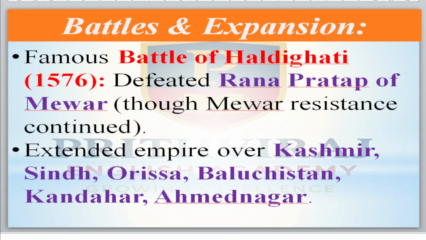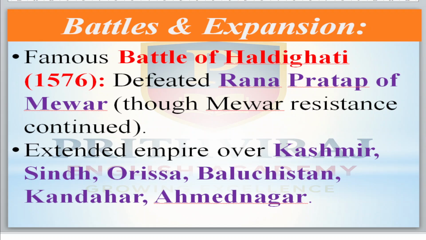He fought the Battle of Haldighati in 1576 against Rana Pratap Singh, the king of Mewar. Maybe in this war Rana Pratap Singh got defeated by Akbar, but it was not complete.